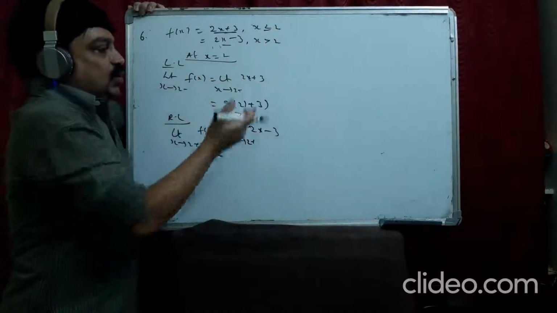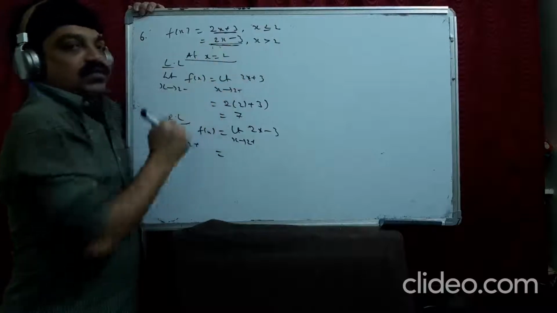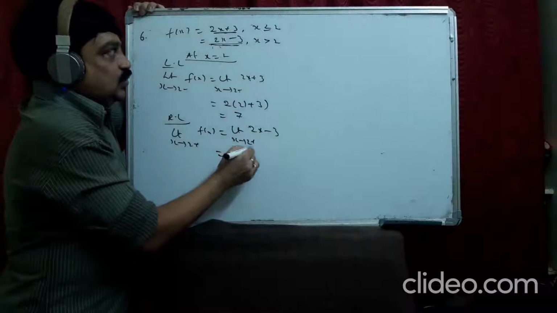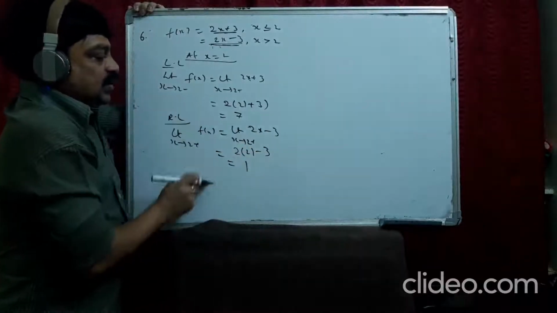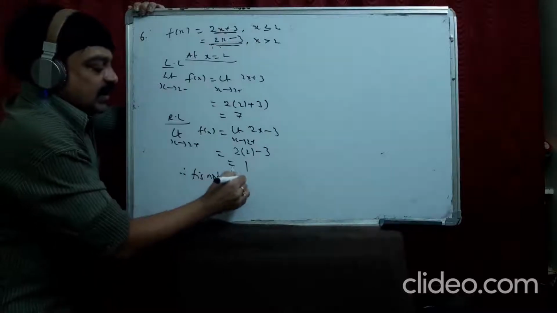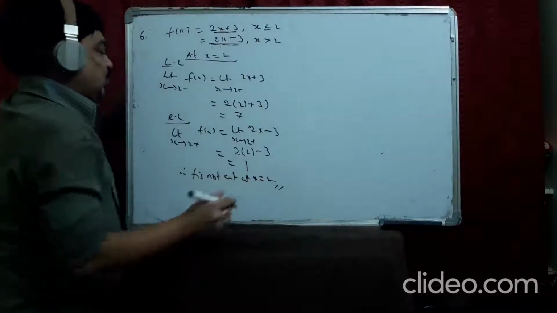After 2, what is the function here? This is the function which we are supposed to take after 2. So this is the thing. Okay? So 2 into 2 minus 3, 4 minus 3, 1. These two are not equal. Therefore, f is not continuous at x equal to 2.